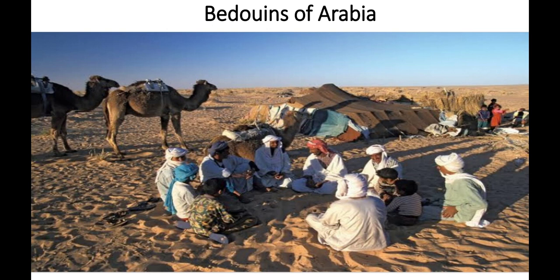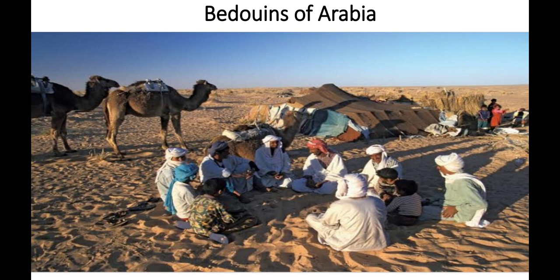They use the skin of the dead animals for making tents, and clothing, footwear, water bags, etc. And they ride on animals instead of walking. You can see they are using camels. They move with their herds in search of water and green pasture. So they are moving in search of green pasture, that is green grass, and water for their animals.